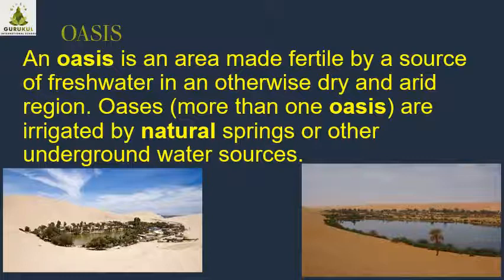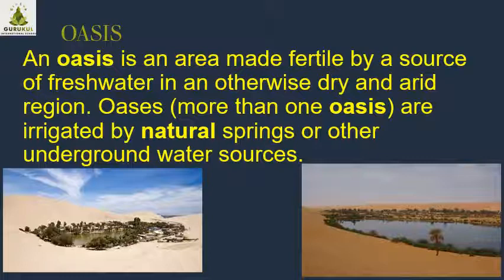An oasis is an area made fertile by a source of fresh water in an otherwise dry and arid region. Arid also means dry, hot; it is a related word. See the spelling I have written in the title: O-A-S-I-S.